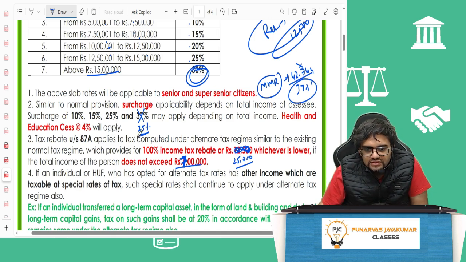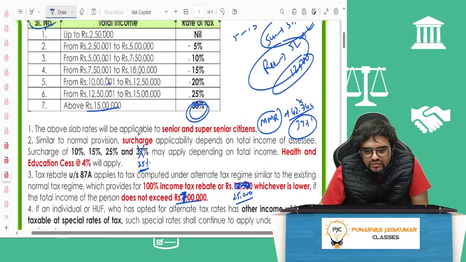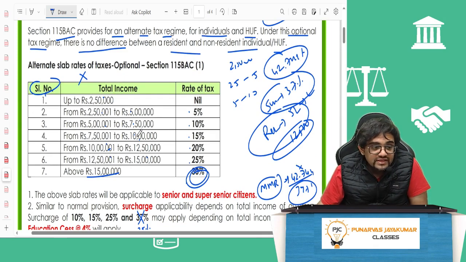Got it, guys? Other things of this tax regime we'll see later, but this is the most important thing. So in the exam, if nothing is given, I should follow which tax regime? I should follow the new tax regime. The default regime itself will be the new tax regime.